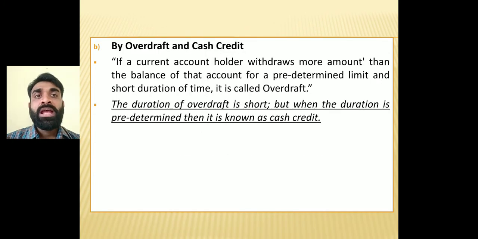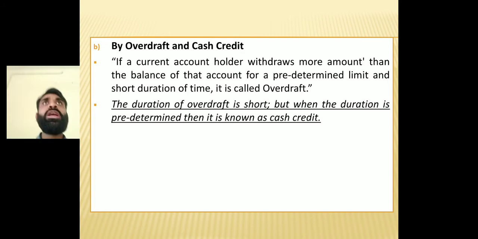Clear? Then there is overdraft and cash credit. This facility is available to current account holders only, meaning businessmen, those who have opened an account in the name of a company or business unit. What is overdraft? Whatever balance is there, if I am permitted to withdraw more than the amount available in my account, it is called overdraft. And when the duration of that overdraft is fixed and predetermined, it is called cash credit.